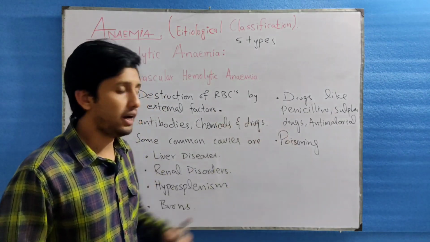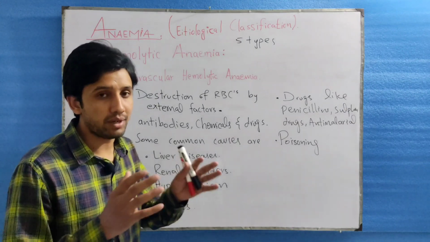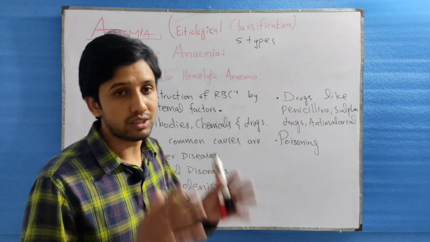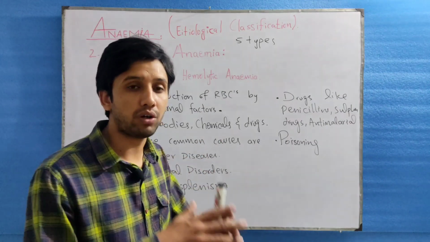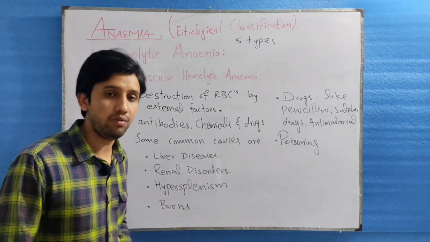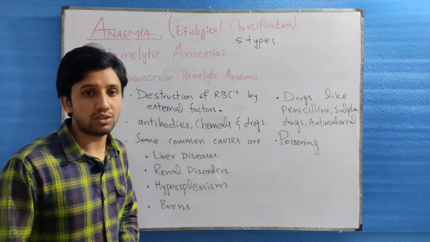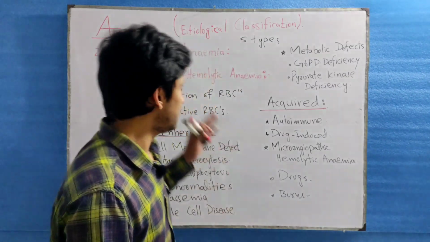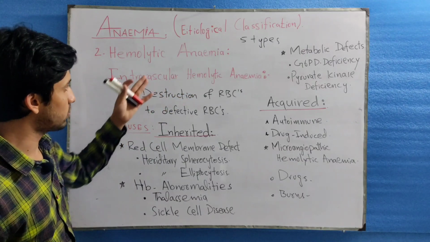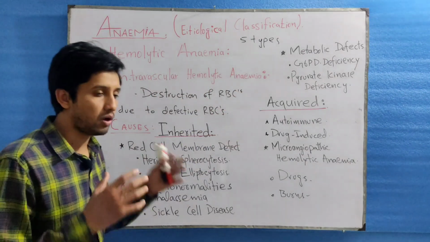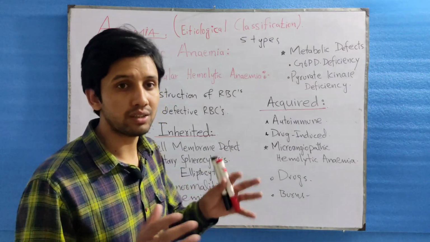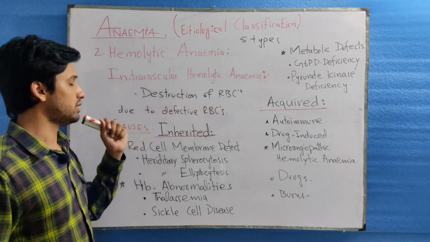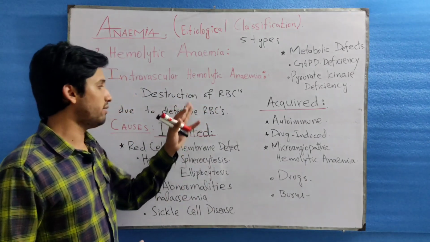Poisoning by lead or by coal tar may be involved in the destruction of RBCs. The next and the last one here is autoimmune disorders like rheumatoid arthritis or ulcerative colitis. These are all the causes leading to the condition of extravascular hemolytic anemia. The second subclass of hemolytic anemia is intravascular hemolytic anemia, in which the hemolysis of RBCs occurs within the circulation. In intravascular hemolytic anemia, the destruction of RBCs occurs due to defective RBCs.